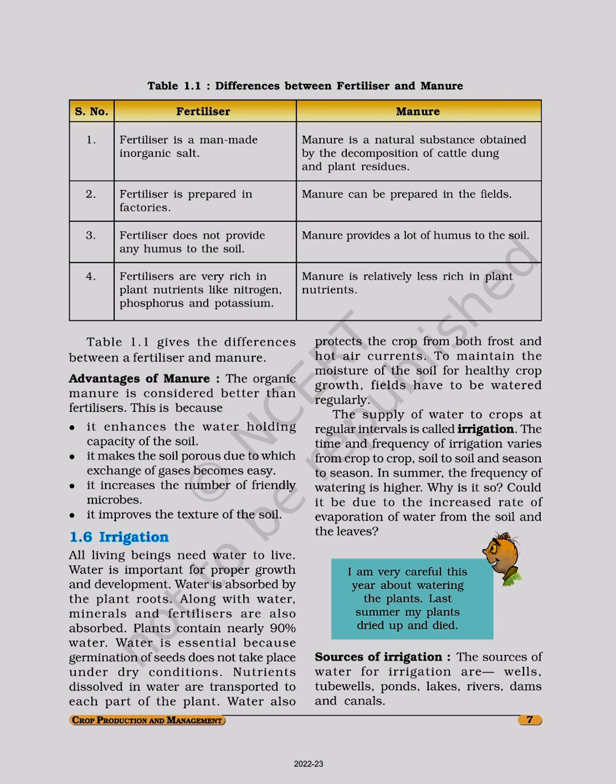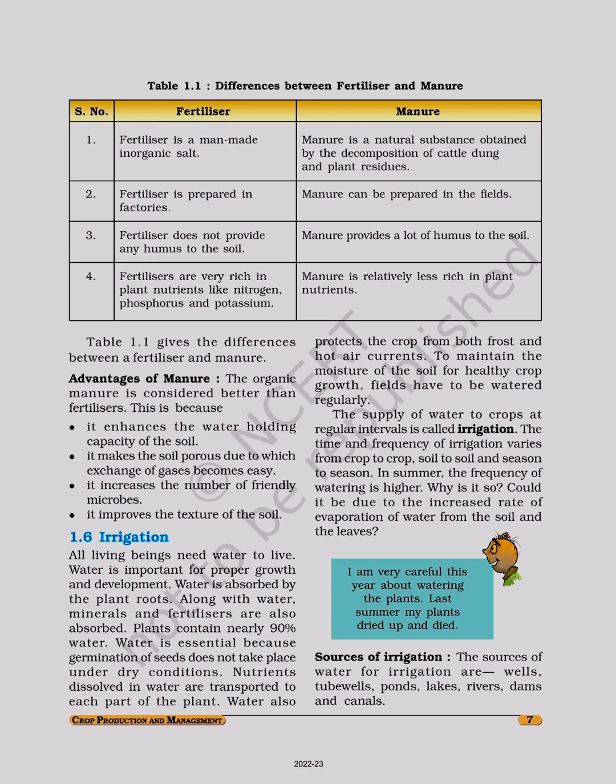Table 1.1, difference between fertilizer and manure. Fertilizer is a man made inorganic salt. Manure is a natural substance obtained by the decomposition of cattle dung and plant residues. Fertilizer is prepared in factories. Manure can be prepared in the fields.